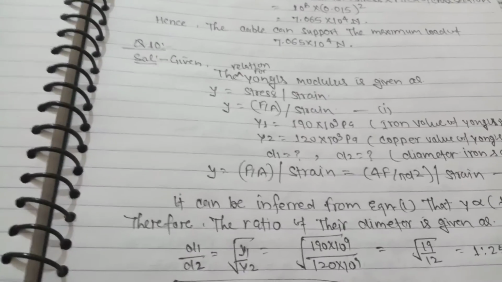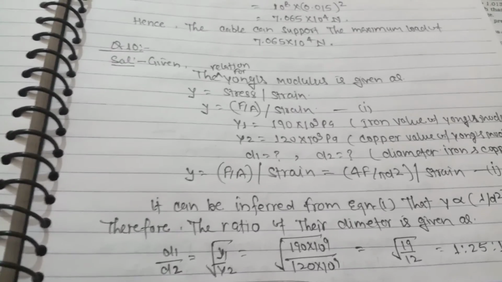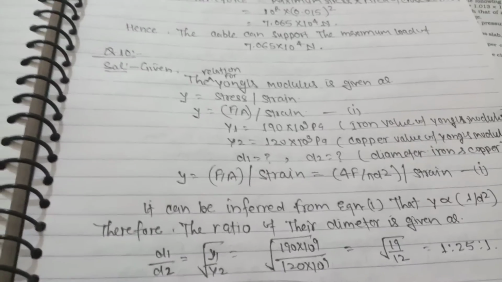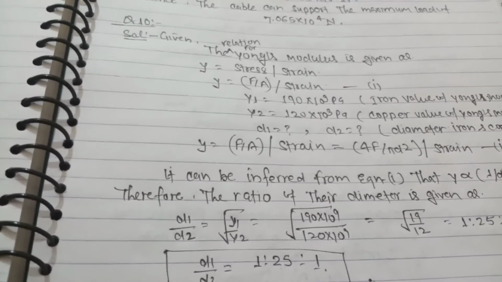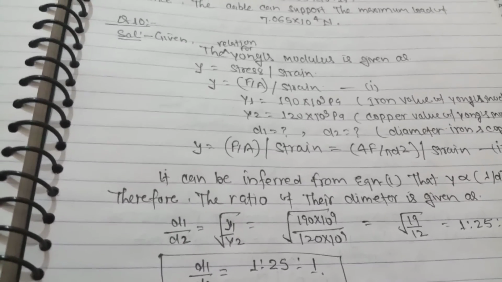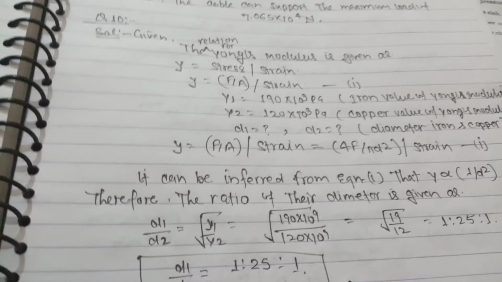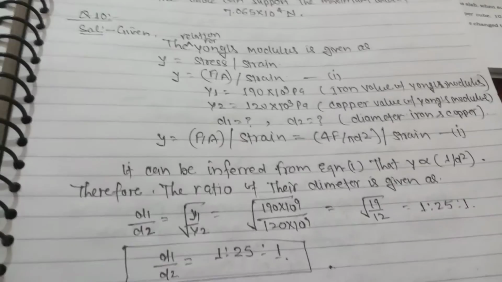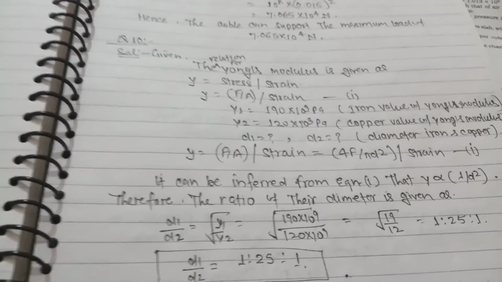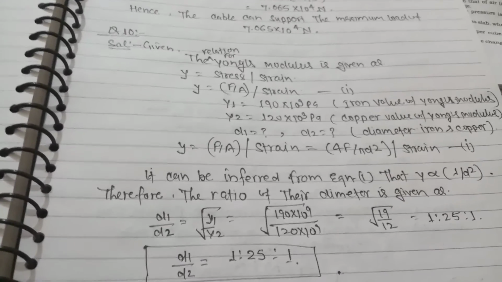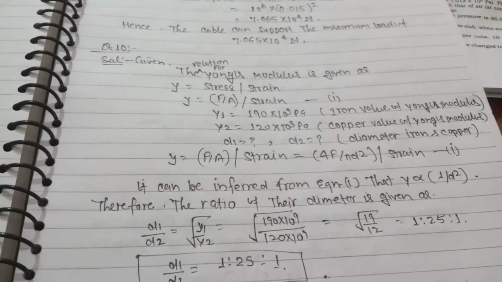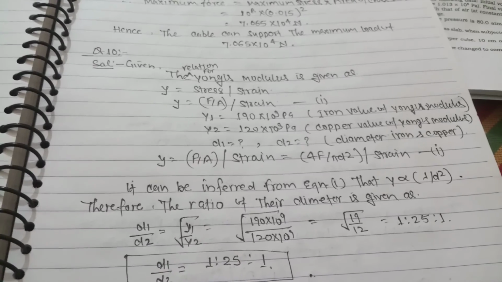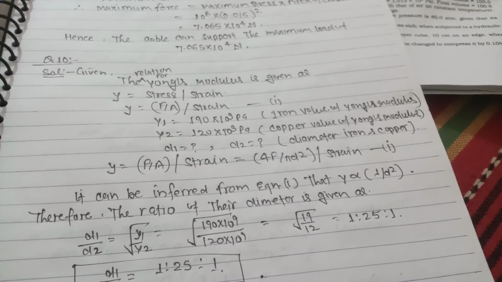Therefore, the ratio of diameters is given as d1 upon d2 is equal to under root Y2 upon Y1, is equal to under root of 120 into 10 to the power 9 by 190 into 10 to the power 9, is equal to under root 12 upon 19, which is about 1.25 to 1.